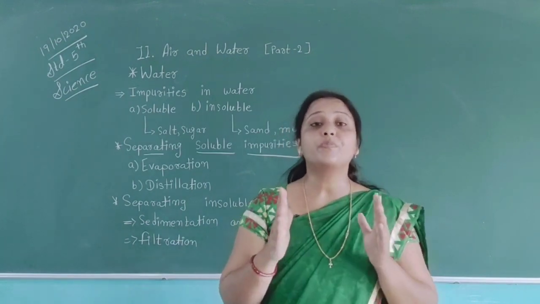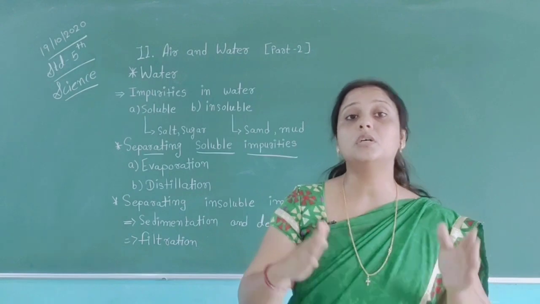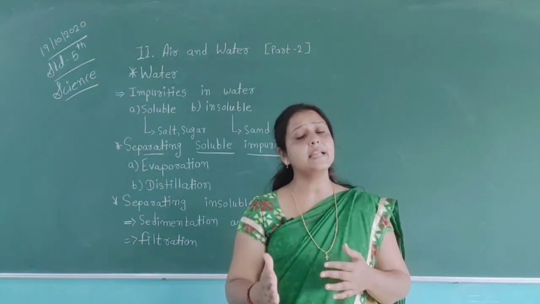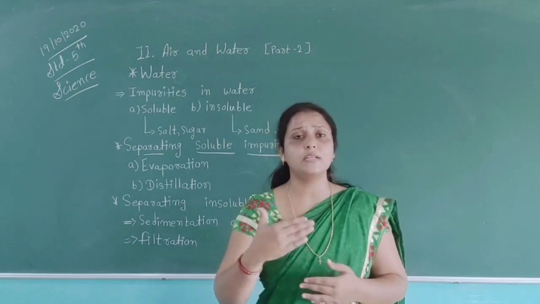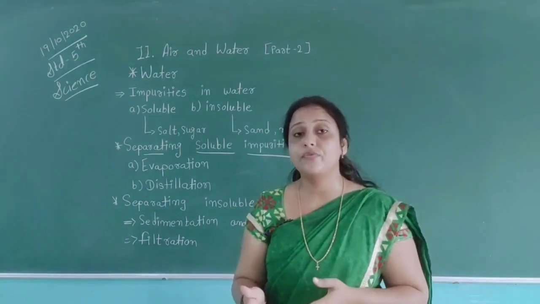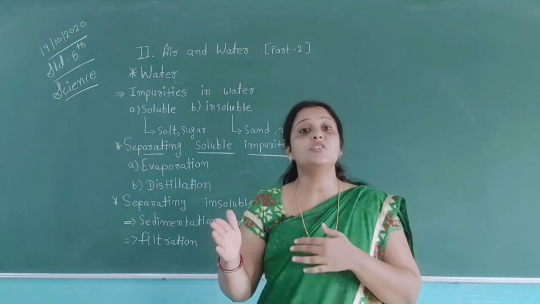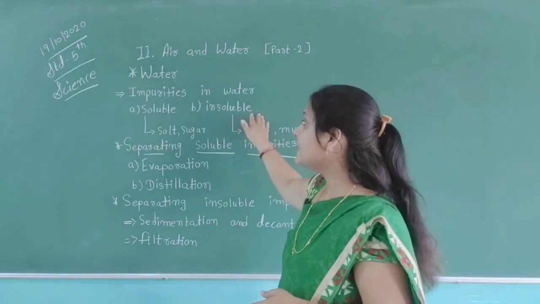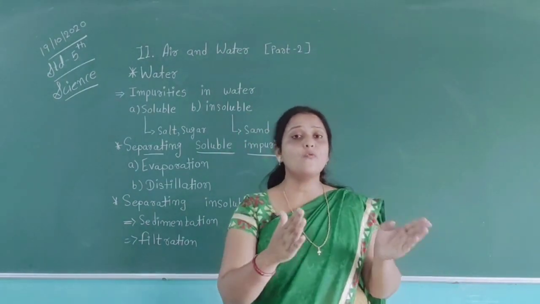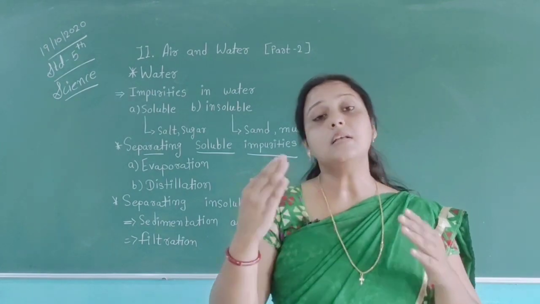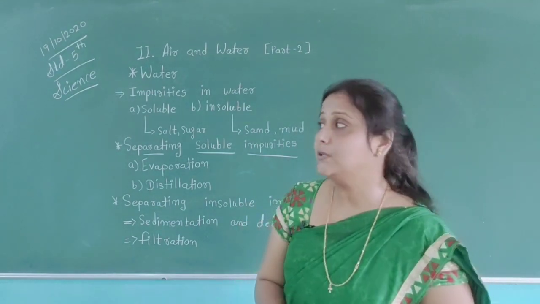So now you are able to know about soluble and insoluble. Soluble means they can easily dissolve and mix with water, but those which are not dissolved in water are called insoluble impurities. So we have two main types of impurities in our water: soluble and insoluble.